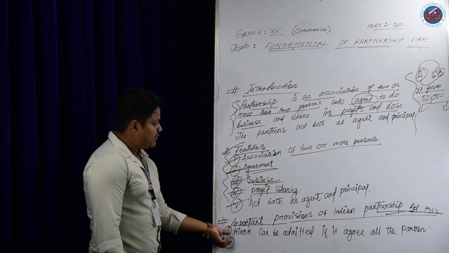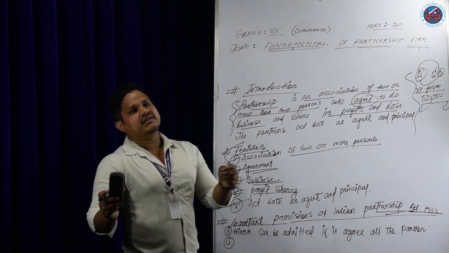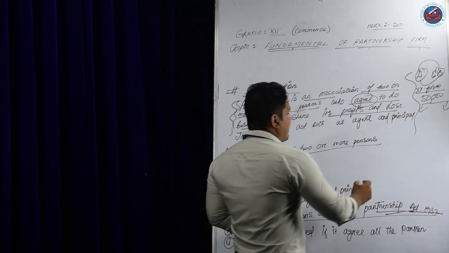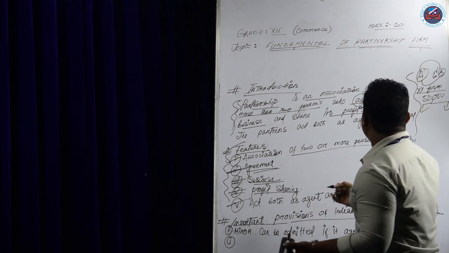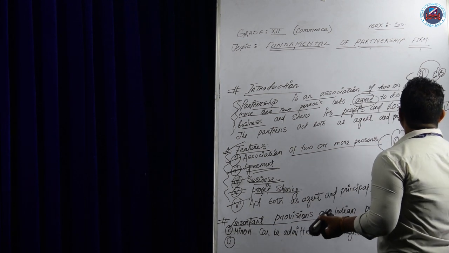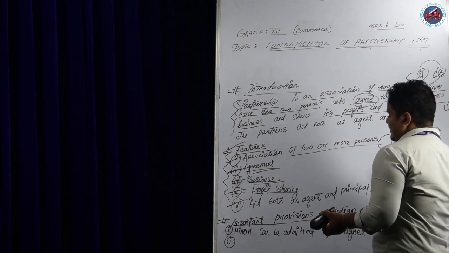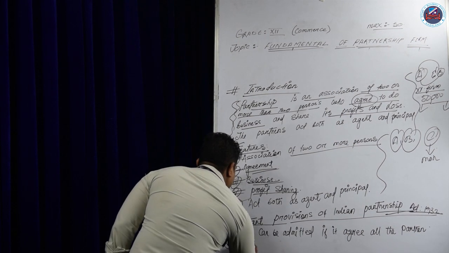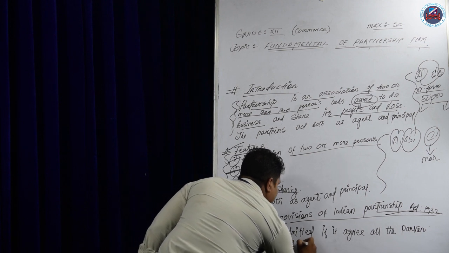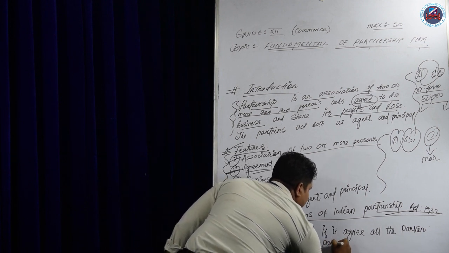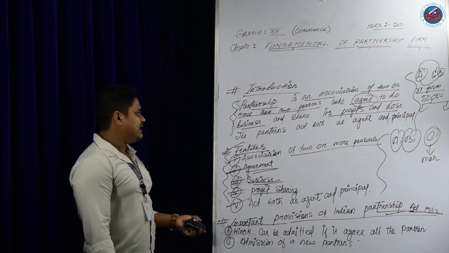Next important provision is the admission of a new partner. In a partnership firm, they can admit a new partner. For example, suppose A and B are doing a business and they need more capital. What will they do? They will invite a new partner C, and this partner will bring more capital. That is number 2, admission of a new partner, another provision under the Partnership Act 1932.